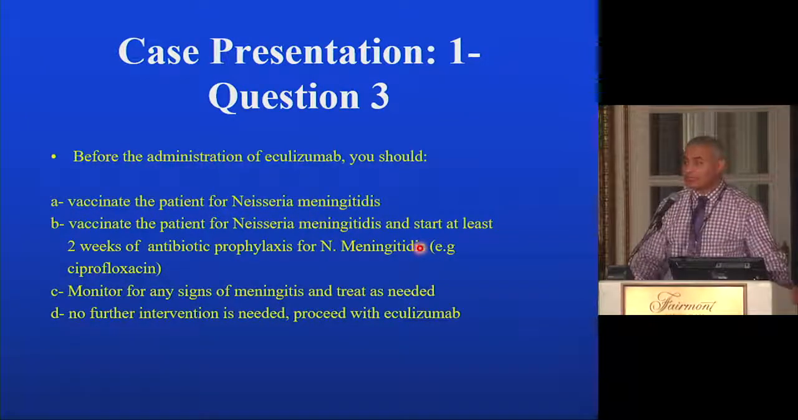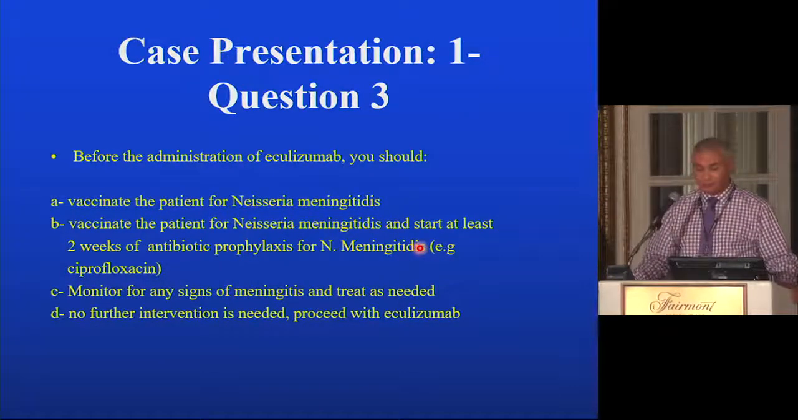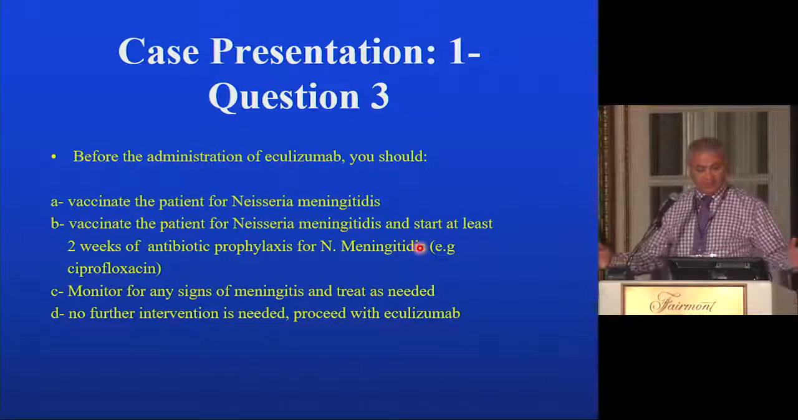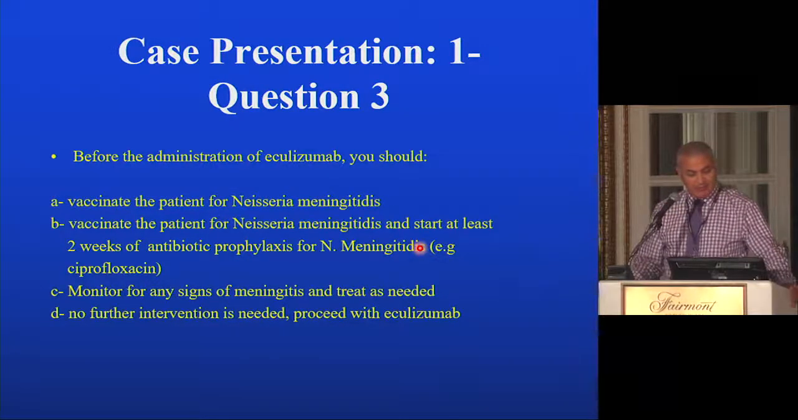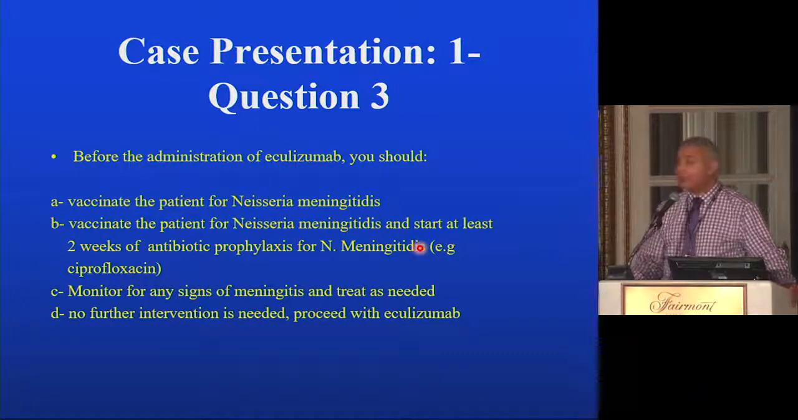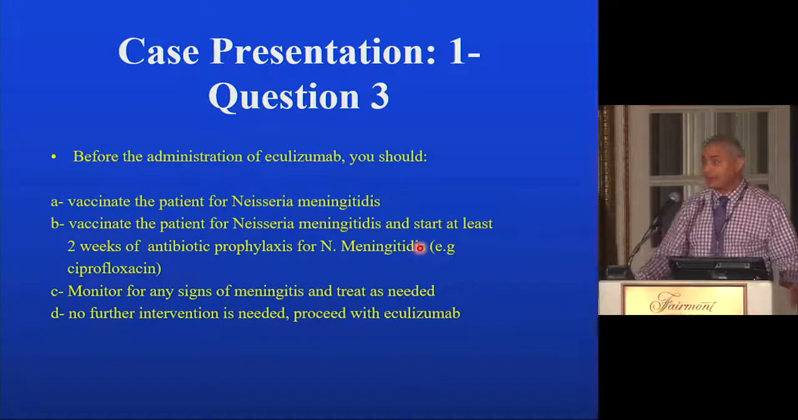and in your practice, this is how you're going to make the diagnosis, on clinical grounds, because testing takes a lot of time to come back. Before administration of Eculizumab, what should you do? Would you vaccinate the patient for Neisseria meningitidis? Vaccinate the patient for Neisseria meningitidis and start at least 2 weeks of antibiotic prophylaxis for Neisseria with ciprofloxacin, for example. Monitor for any signs of meningitis and treat as needed. No further intervention is needed, just proceed with Eculizumab.